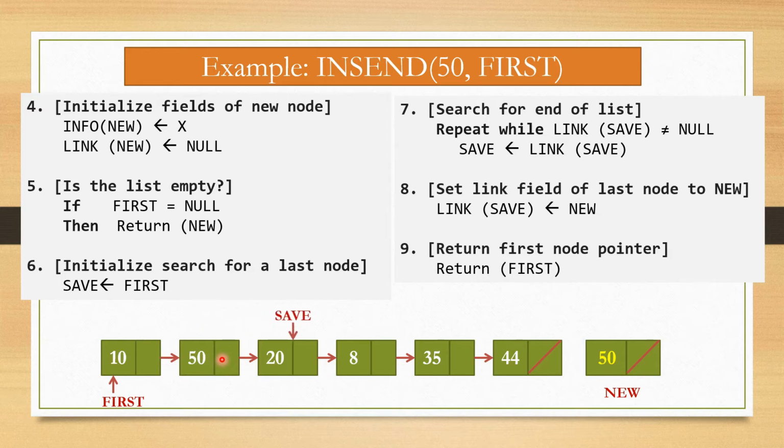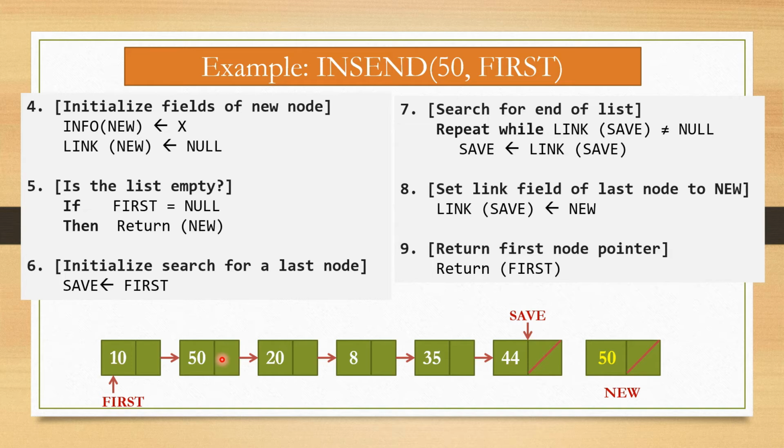We repeat this for each node, checking link of save is not null, and link of save is assigned to save, until this last node becomes save.